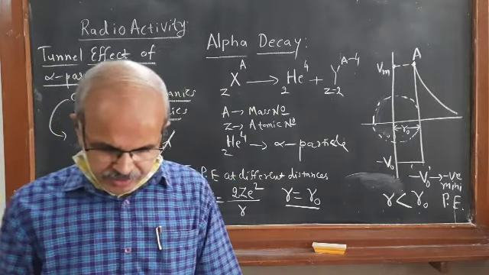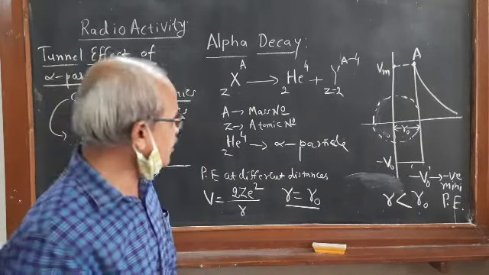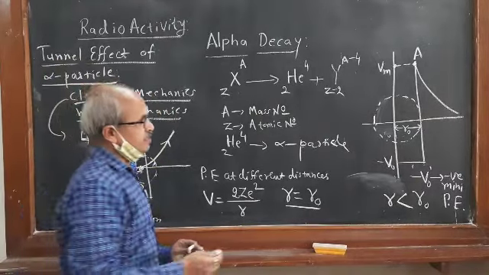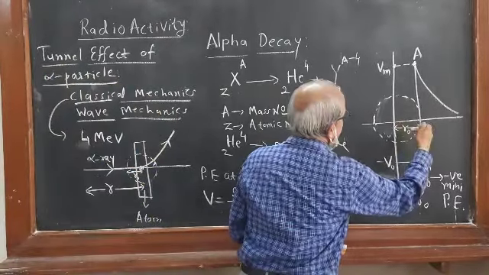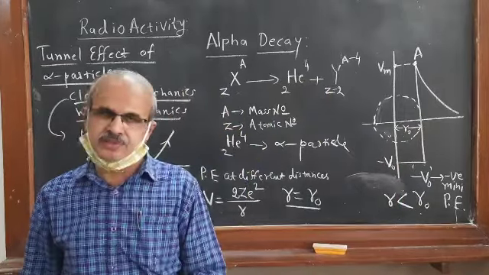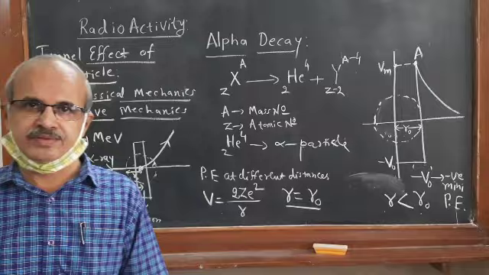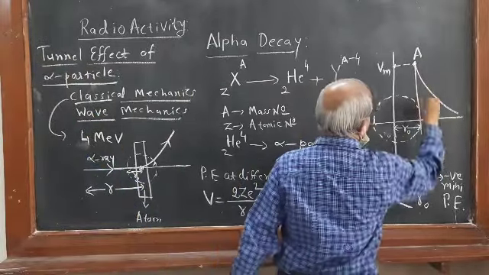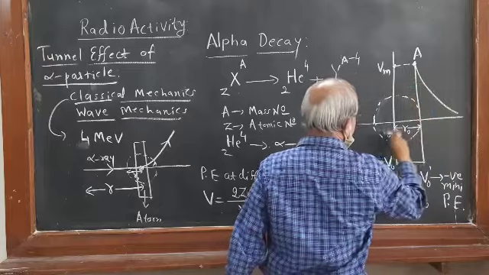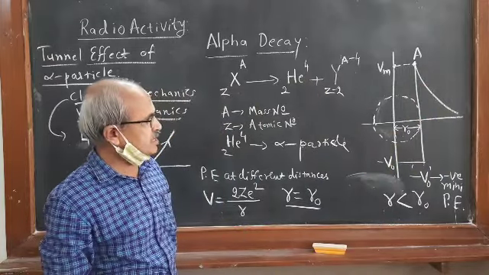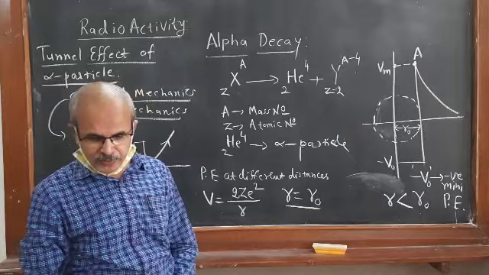So it is shown in the figure that as the alpha particle enters the nucleus from this side, its potential energy suddenly falls. See in the figure, it suddenly falls to a negative minimum value.